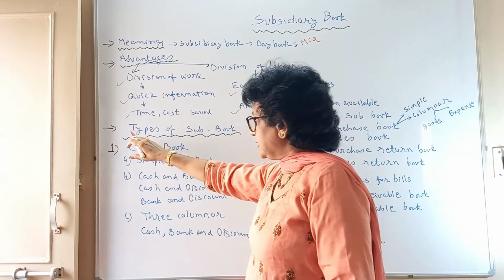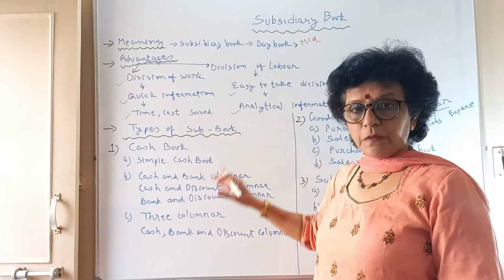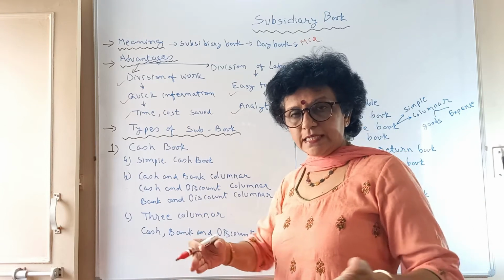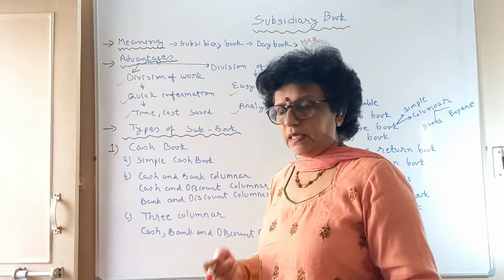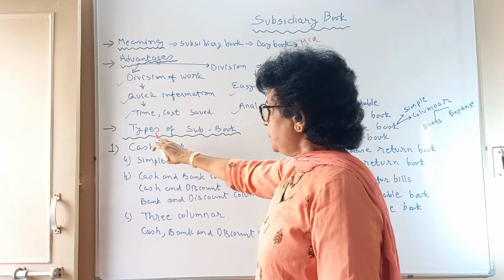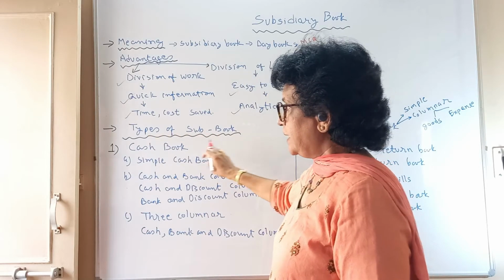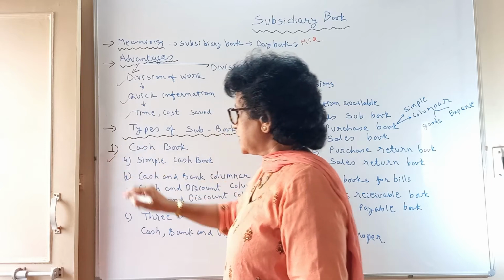Now let us see the types of subsidiary book. Subsidiary books are many. As I said, 6 people are working. How are the 6 people working? Subsidiary books are divided into various types. The very first category is the cash book.